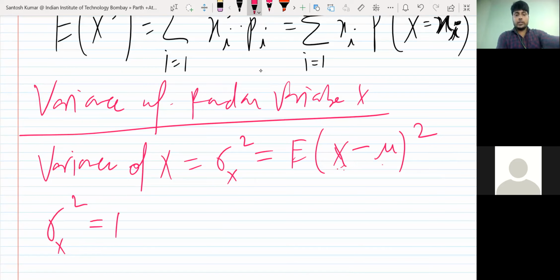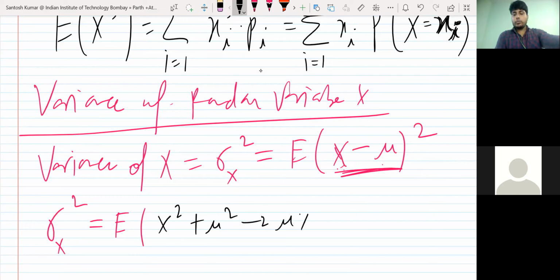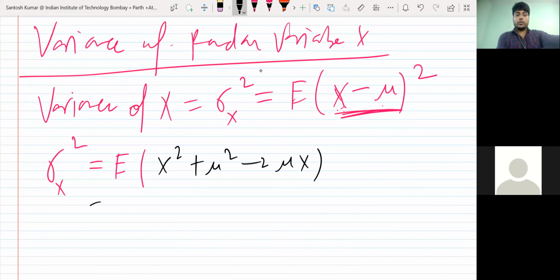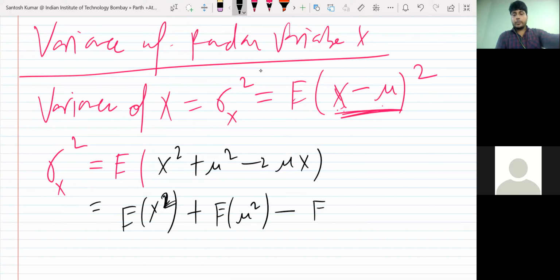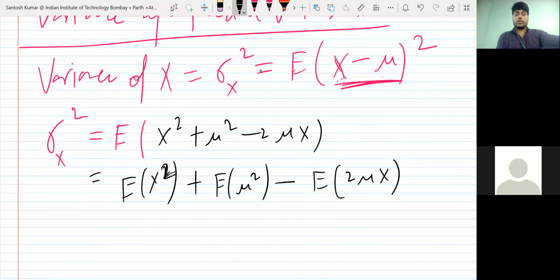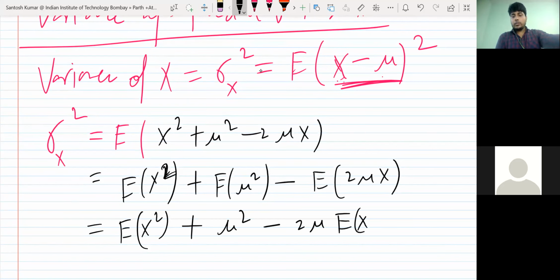You can open this. So let's open the bracket (x minus mu) whole square. So as (a minus b) whole square, x square plus mu square minus 2 mu x, and outside is expectation. The property of expectation is you can separate it like E of x square plus E of mu square minus expectation of 2 mu x. So I'm using the property of expectation, that you can simply separate it term by term. So E of x square keep as it is, and plus E of mu square, it will be mu square, minus 2 mu E of x. So I used a few results here.